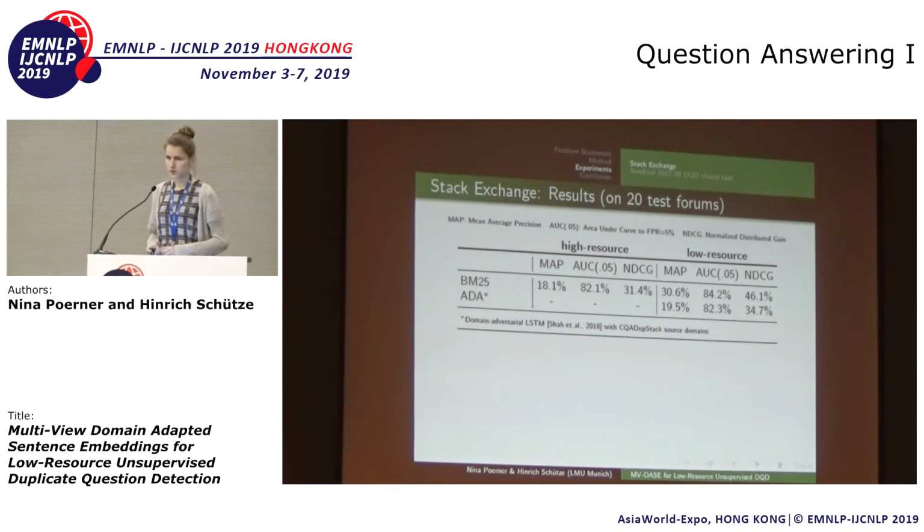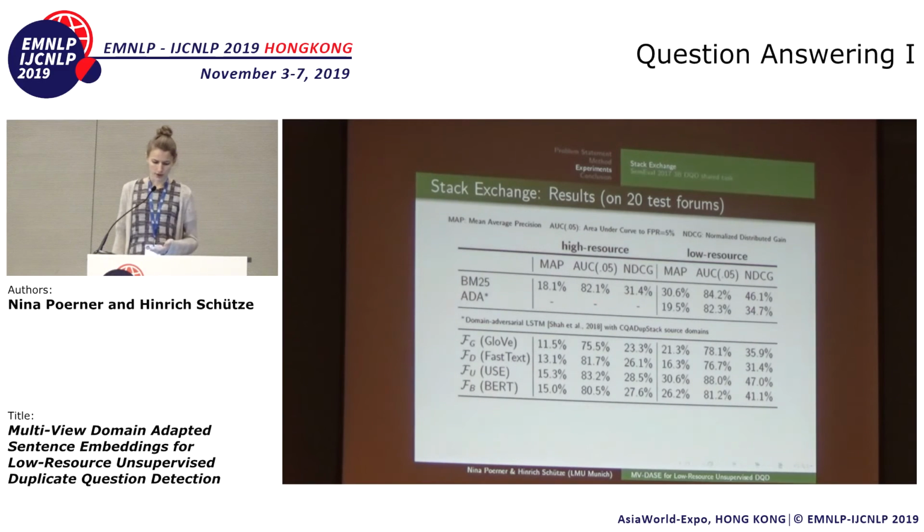Our first baseline is BM25 as implemented in Elasticsearch. And for our second baseline, we used the domain adversarial LSTM from Shah et al. at EMNLP last year on the low resource forum. Now, this is a supervised domain adversarial setup, so we need one source domain for every target domain. What we did here is we tried to heuristically allocate one CQADupStack forum to every low resource forum. However, for many forums, this didn't actually work because there was no good source forum.